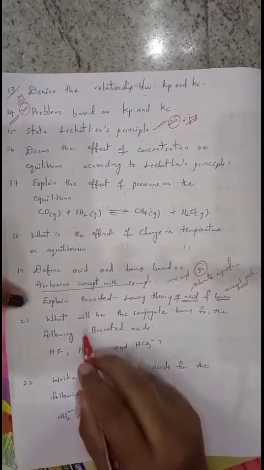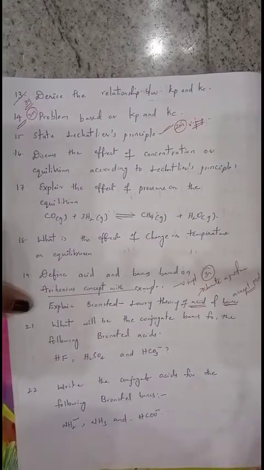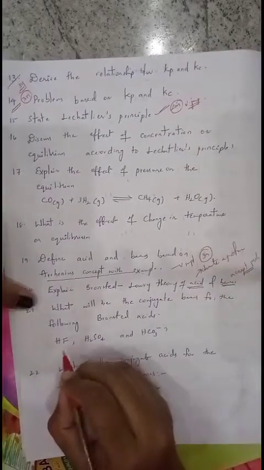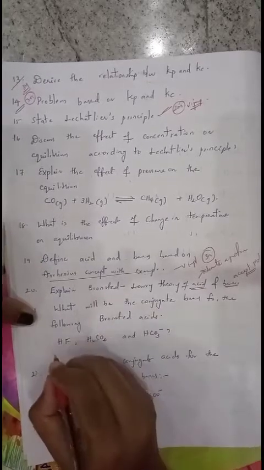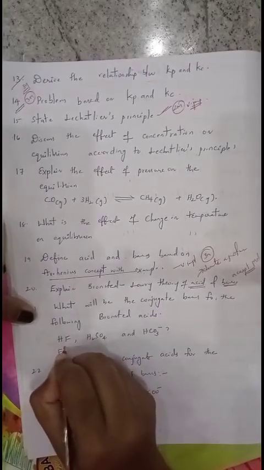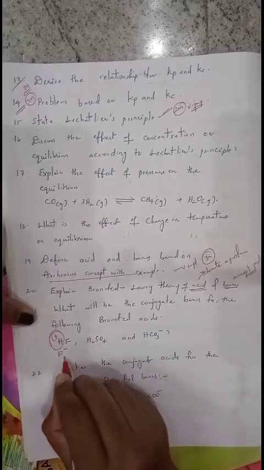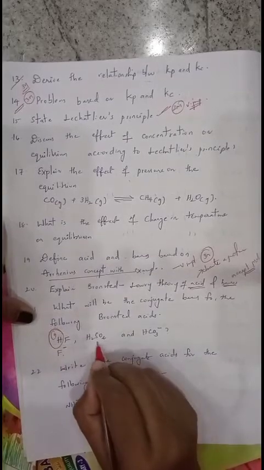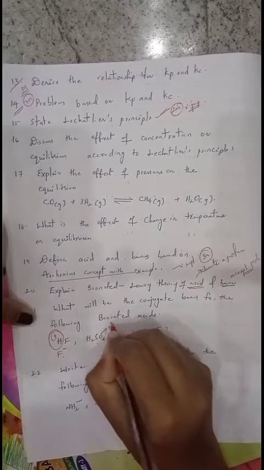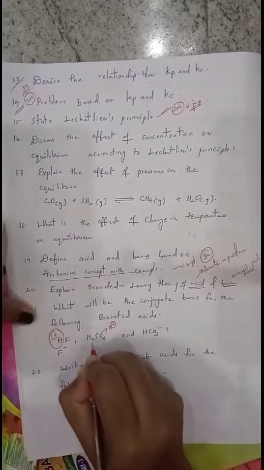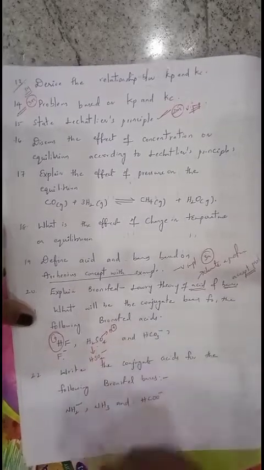Important for 2 marks. Next, what will be the conjugate bases for the given Bronsted acids? For HF, when HF loses H plus, it leaves F minus, so the conjugate base is F minus. H2SO4 is an acid, it can donate a proton. If it loses an H plus ion, the conjugate base obtained is HSO4 minus. One hydrogen is released in the form of H plus.